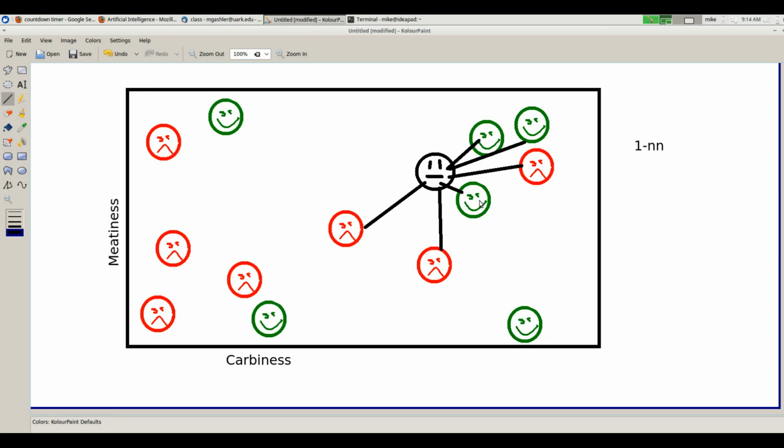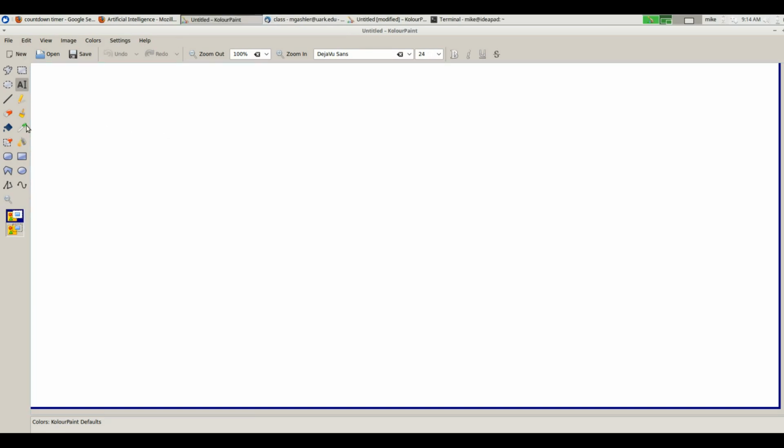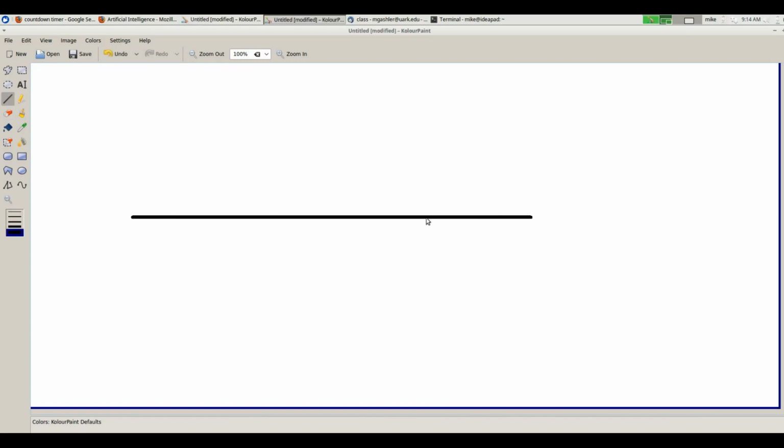There's another thing you can do, is weight your voters by their distance. It turns out if you weight them by 1 over d, that ends up being equivalent to linear interpolation in single-dimensional problems. Let me illustrate with a number line. If this one goes here and this one goes here, and you're asking about this point, how far are we from this point? That far. How far are we from this point? That far.